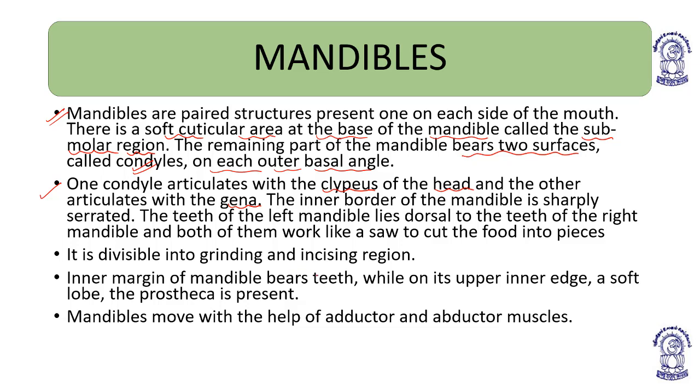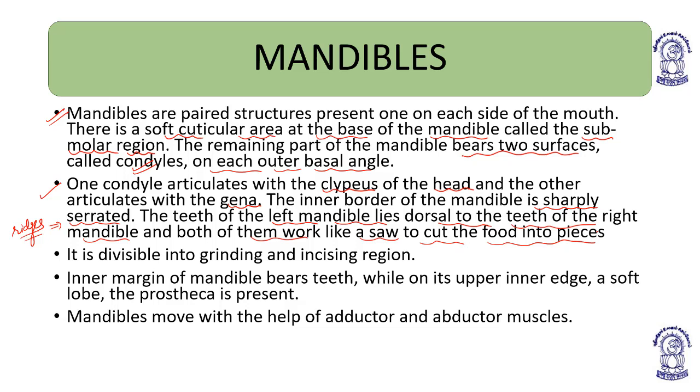Gena means cheeks. The inner border of the mandible is sharply serrated. It has ridges.